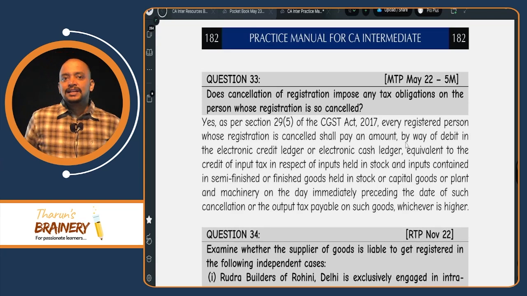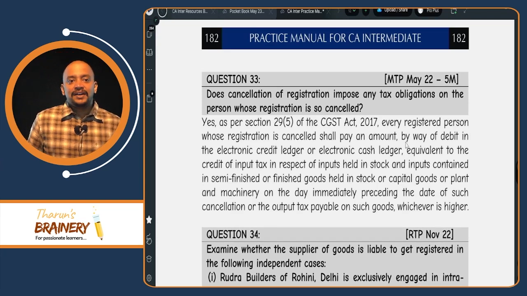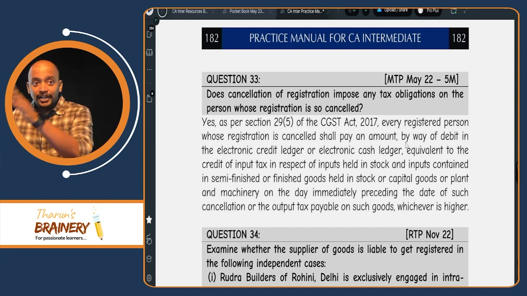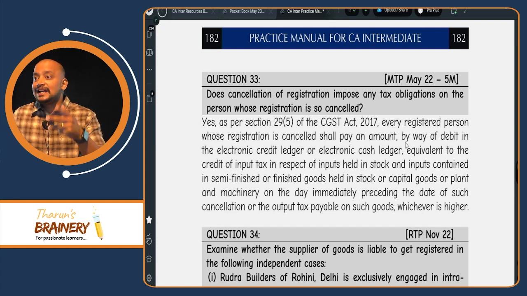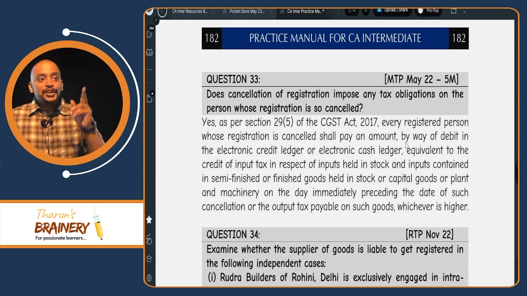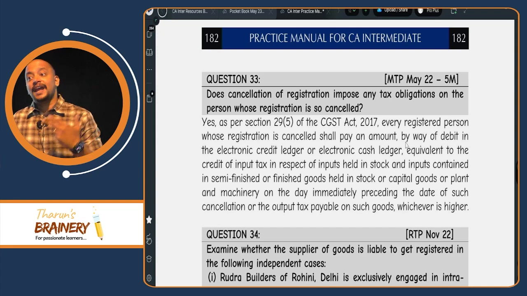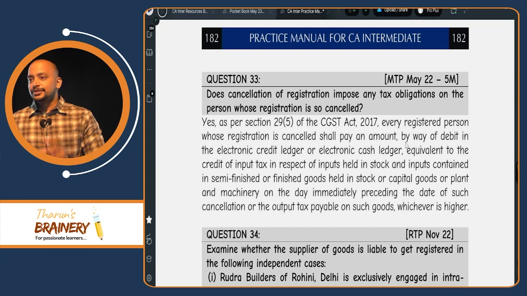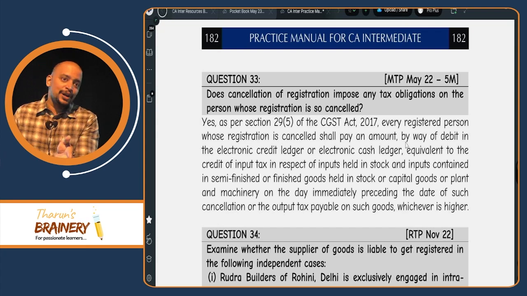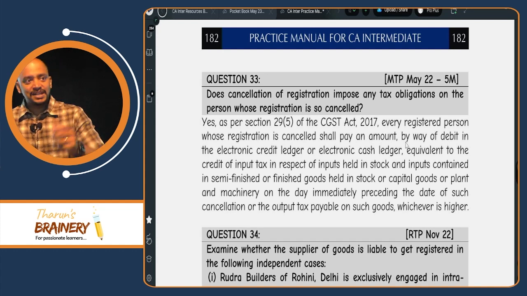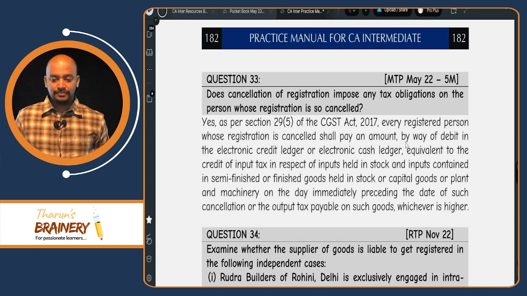This we discussed: section 29 subsection 5, and section 18 subsection 4 read with 29 subsection 5. Whenever there is a cancellation of registration, before the date of cancellation they need to reverse the ITC on inputs held in stock, inputs in WIP held in stock, inputs in FG held in stock, and even on capital goods, total ITC divided by 60 months into balance life. So that is not only the case when a person is going from the normal scheme to the composition scheme, not only the case where taxable supplies become exempted, but even in case of cancellation of registration.